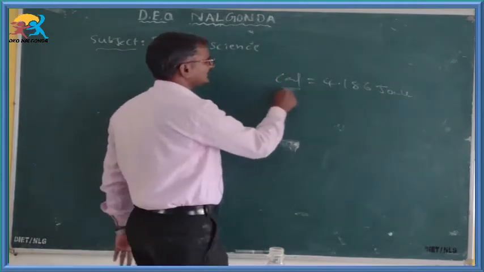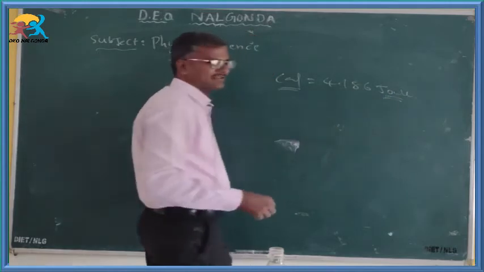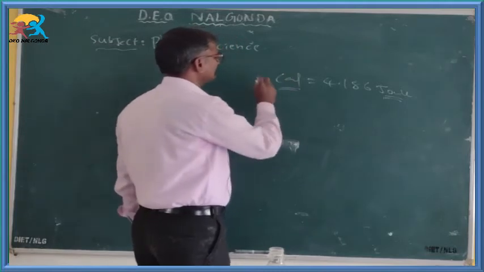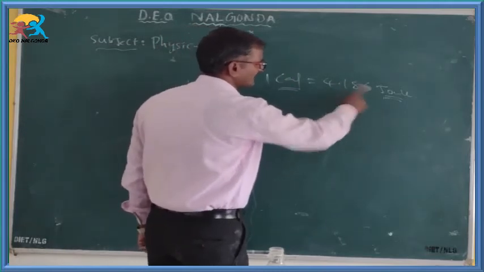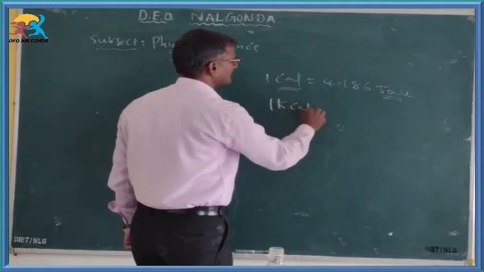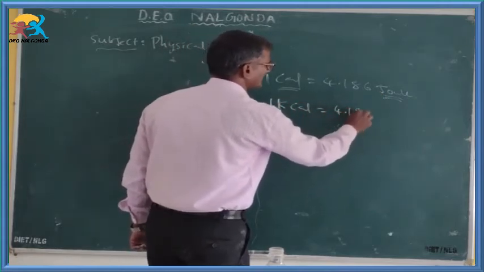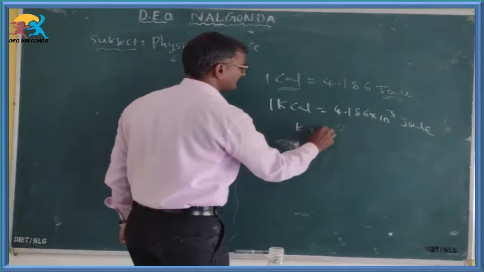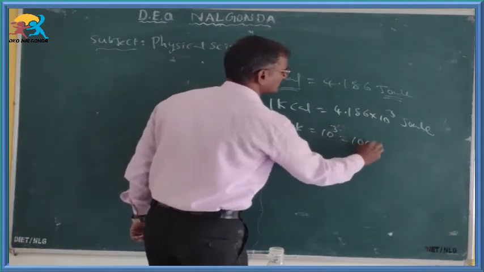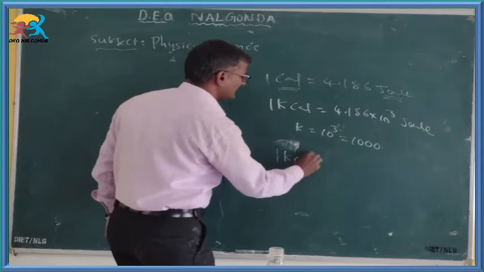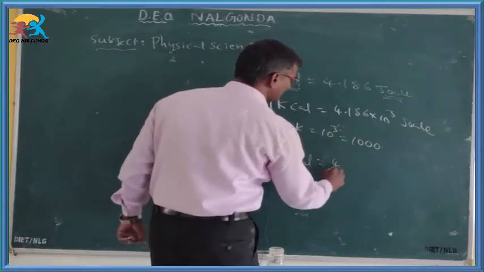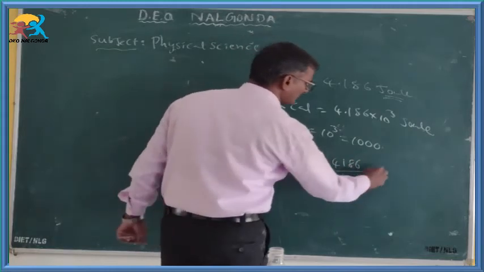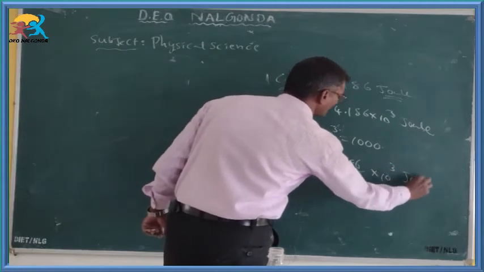Here, calorie is the CGS unit, and joule is the SI or MKS unit. 1 kilocalorie is equal to 4.186 into 10 power 3 joule, because kilo means 10 power 3, that is 1000. In decimal form it can be written as 4186 by 1000, and 1000 is nothing but 10 power 3 joule.